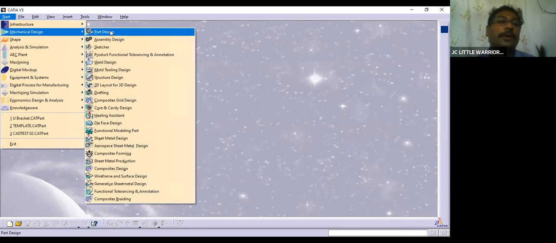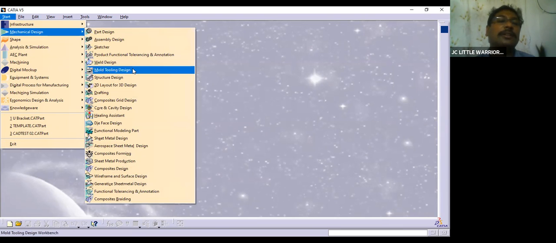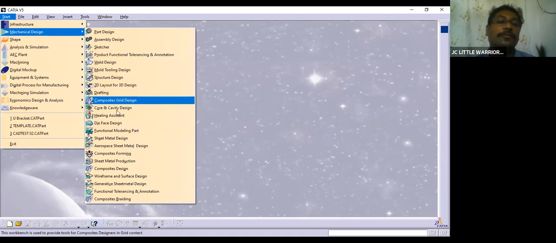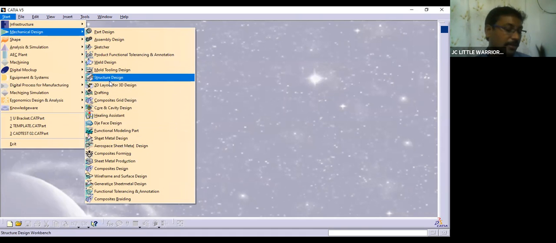We are going to use part design, assembly design, sketcher, and sometimes wireframe design. If you are working on tool designs, then you work on tool design, then drafting, 2D layout. You can do a lot of research and learn a lot of things here, but make sure that they are useful for you.